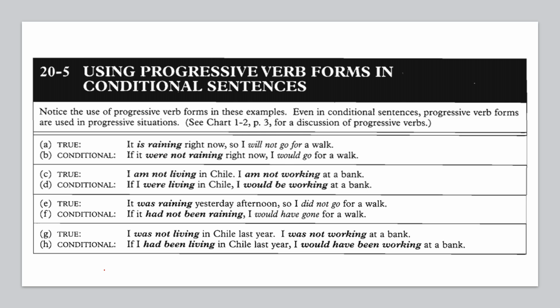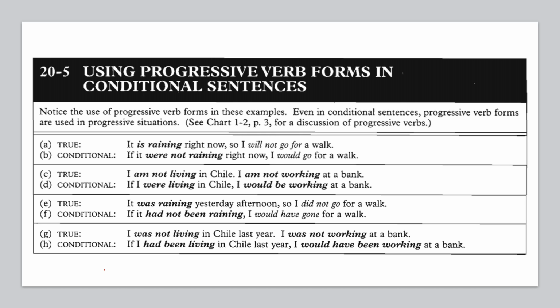And if the true condition is positive, the conditional sentence must be negative. It is raining right now, so I will not go for a walk. For the conditional, if it were not raining right now, the conditional is in the form of simple past and negative. I would go for a walk. The result clause must be in the form of past future.